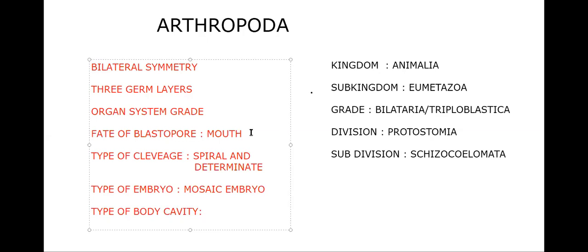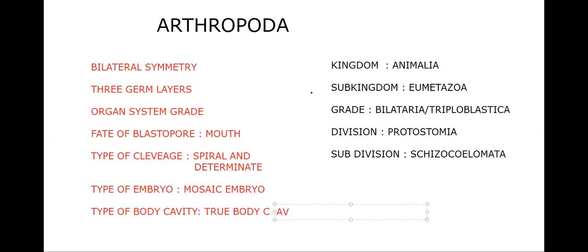What type of body cavity is expected here, because it belongs to the Schizocoelomata? True body cavity or secondary body cavity can be seen here. That means eucoelom. We can say this animal is eucoelomate.